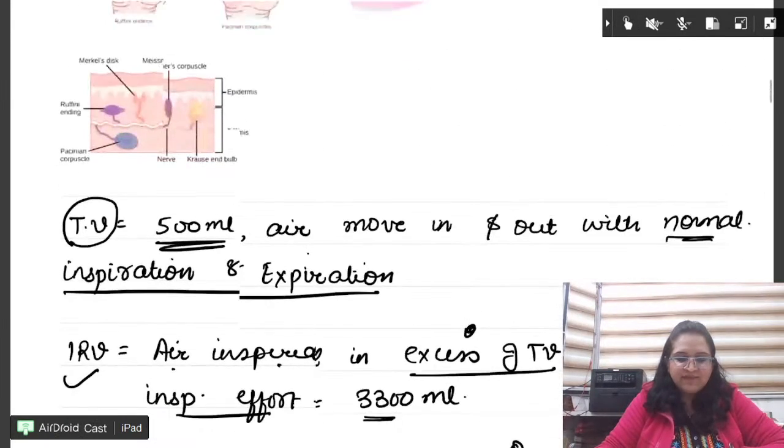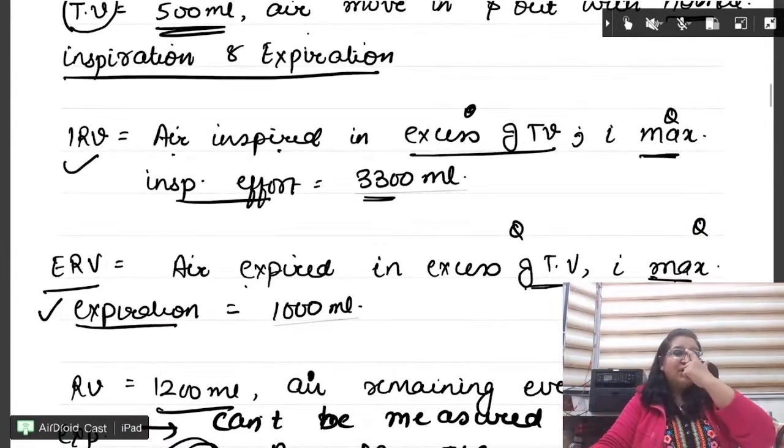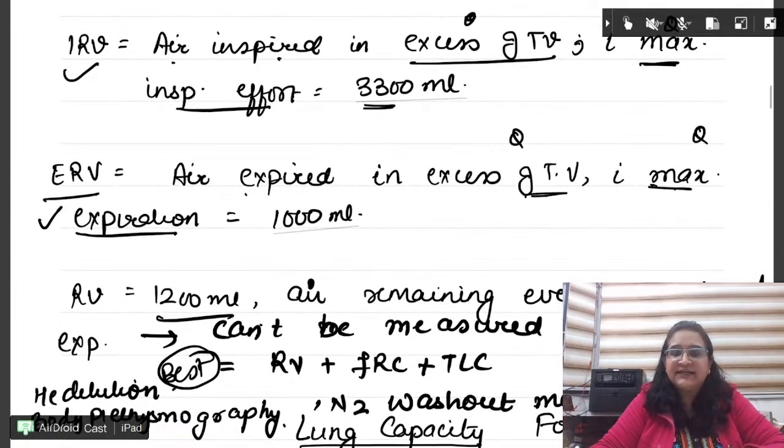Okay. See, what is tidal volume? You have to know. Normal air, normal inspiration 500 ml. IRV, inspiratory reserve volume, air inspired in excess of TV with maximum inspiratory effort. Right? You have to remember this, beta. If you have not learned, you have to learn it. I don't want to waste your time and read all of this, so that you have not even learned it right now. So learn this. This is very important.